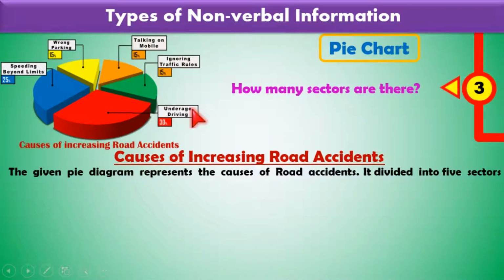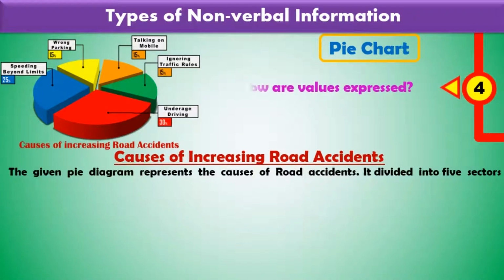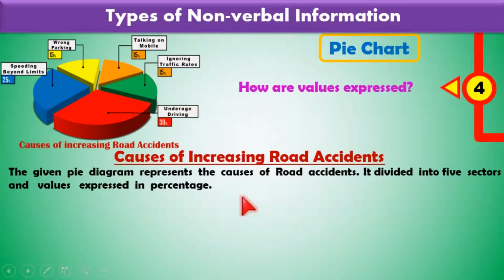Okay. Then the next sentence. Look, how are values expressed? In the given pie chart, how are values expressed? Here the values are expressed in percentage. So here each topic is given and then the percentage. Then you answer these questions as the next sentence. And values expressed in percentage.